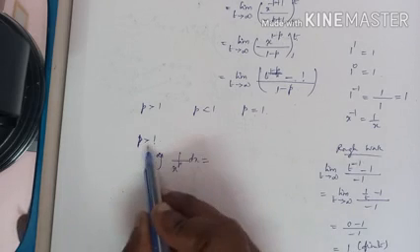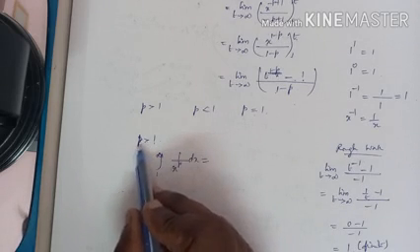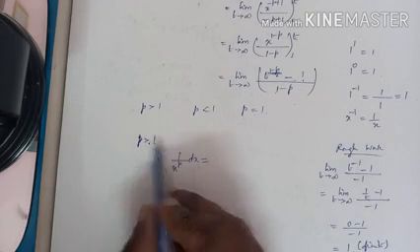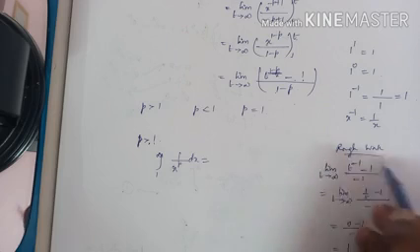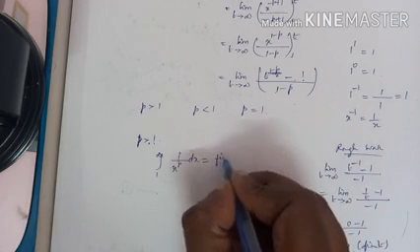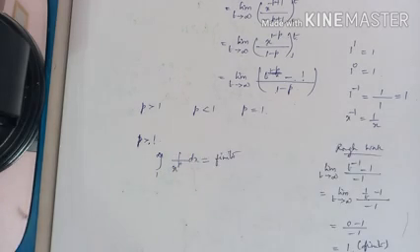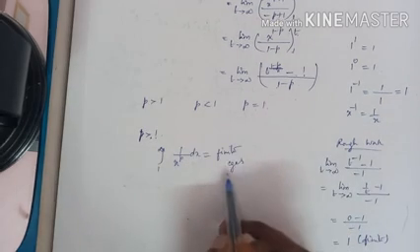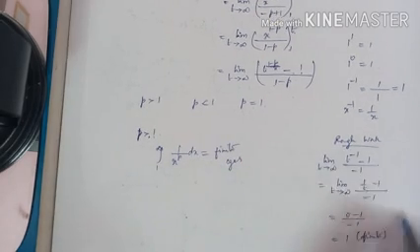You can choose any value for p which is greater than 1. I have chosen 2 and I have done it in rough work. The answer comes a finite answer. Hence, what can we say if the answer is finite? It converges.